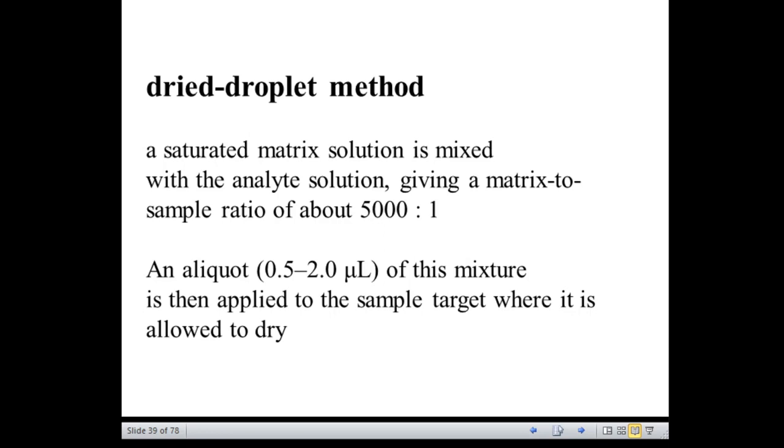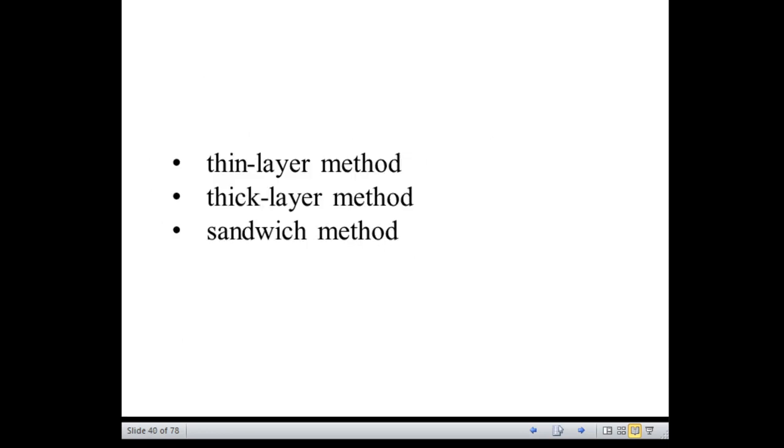This is the most frequently used method, a very simple approach. Apart from this, there are three more methods. They are called the thin layer method, thick layer method, and sandwich method. In the thin layer method, a matrix homogeneous film is formed on the target first, and then the sample is applied and absorbed by the matrix.